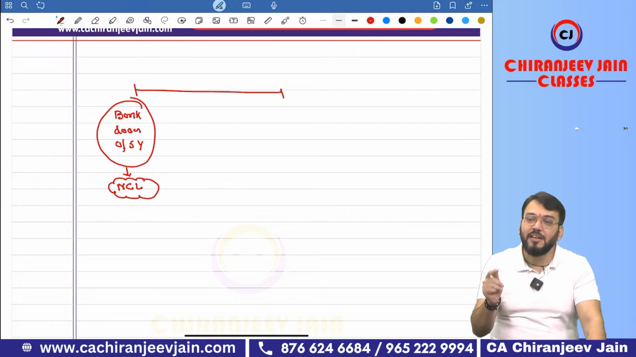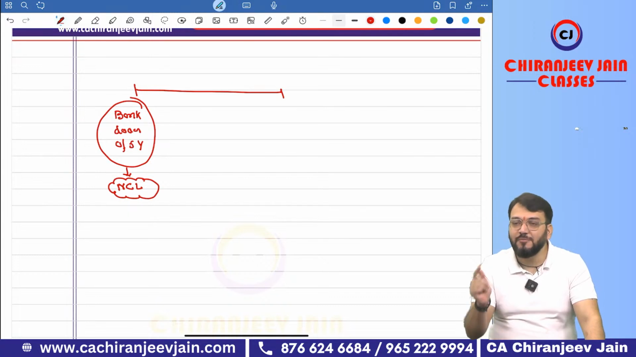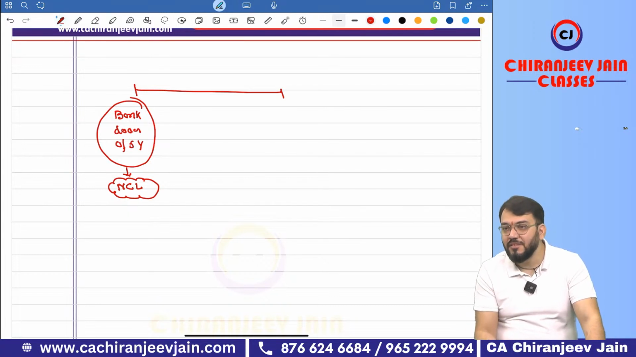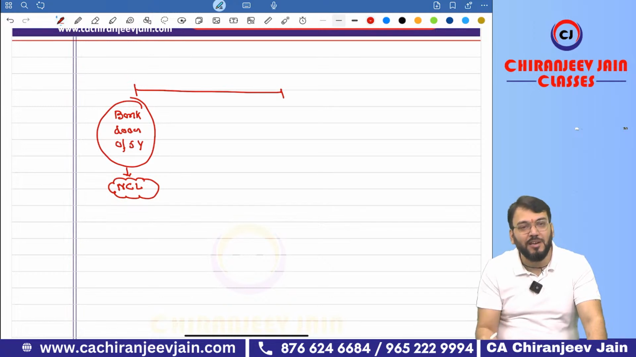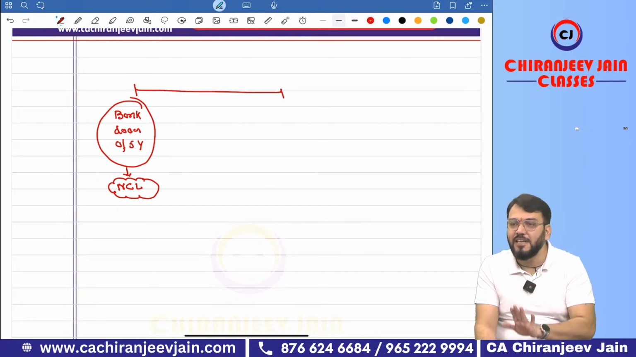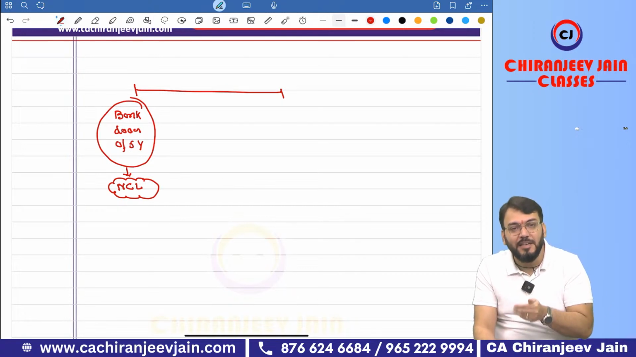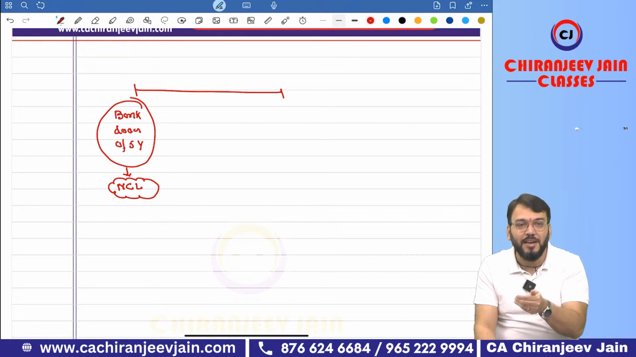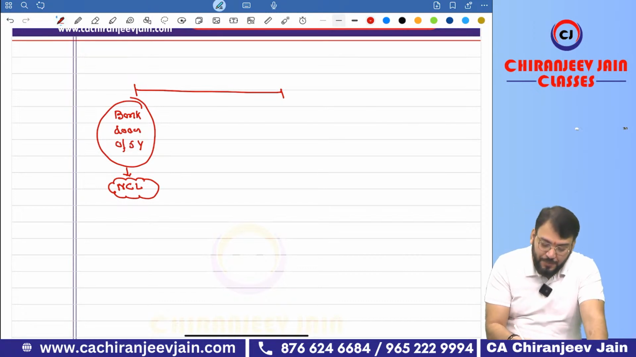Now, why will it become current liability? That is as per the definition of current liability. We'll do the definition of current asset and current liability in Ind AS 1. Right now, you need to only understand that if it becomes repayable on demand, it will be classified as current liability.